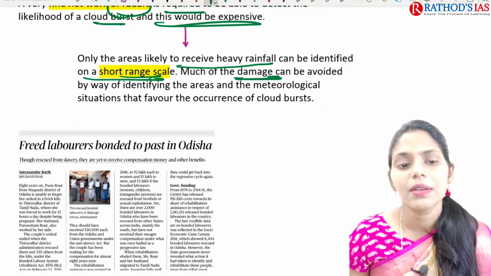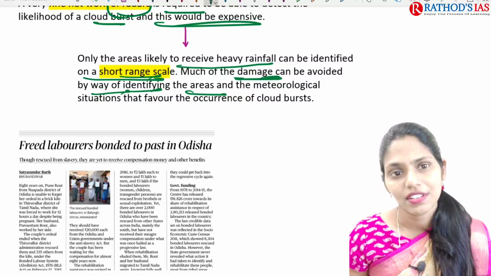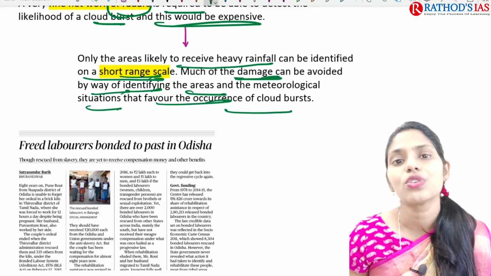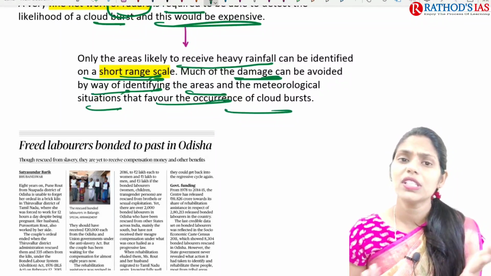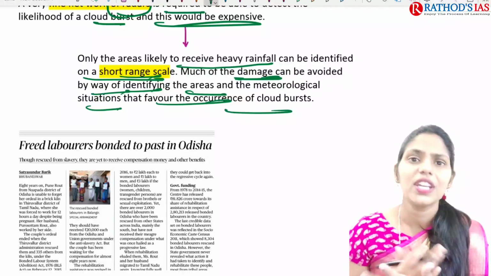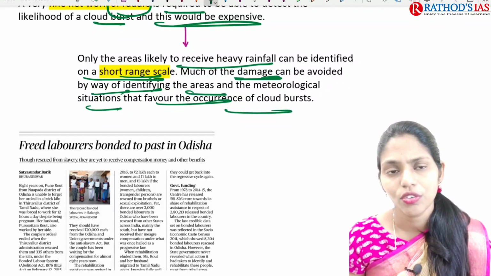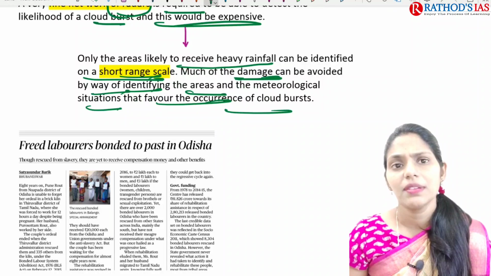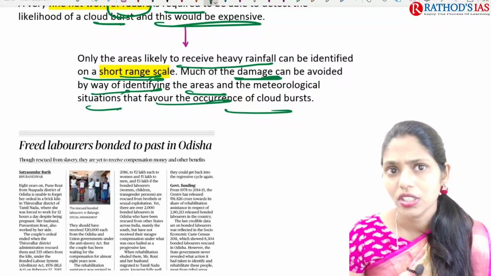So much damage can be avoided by identifying the areas and the meteorological stations that favor the occurrence of the cloudburst. So actually what happened here is, yes, this cloudburst leads to very heavy rainfall. If you want to identify this heavy rainfall in a short period of time, it is a very difficult task, and much of this damage can be avoided if we identify the cloudburst earlier. Okay, so this is about this topic.